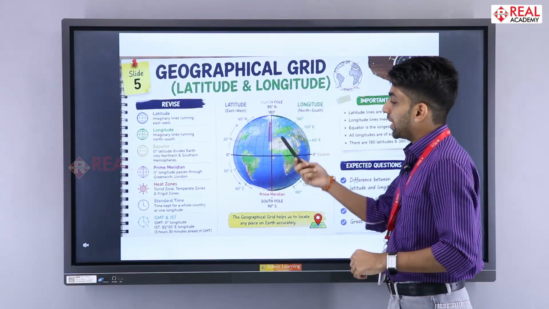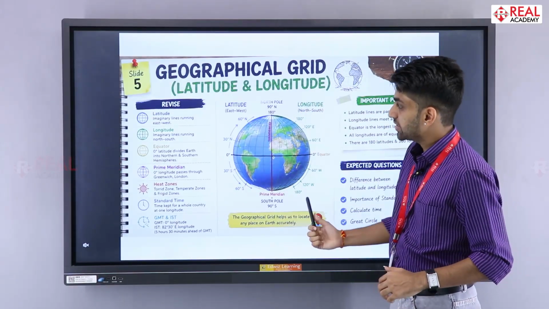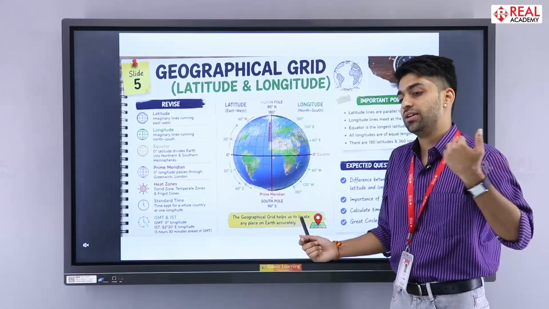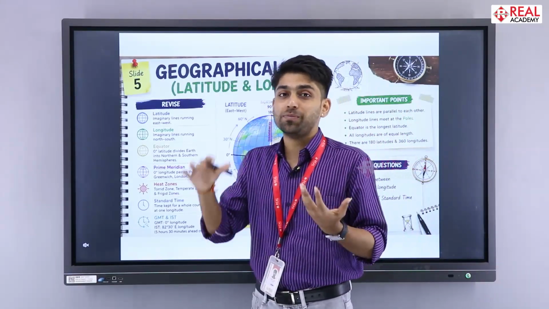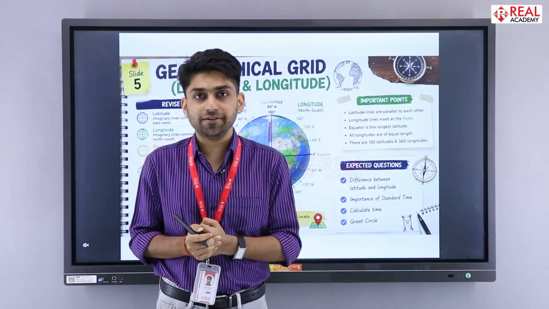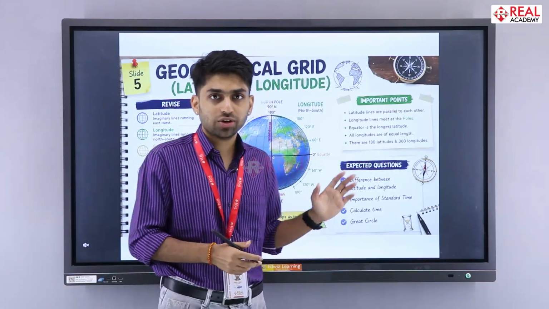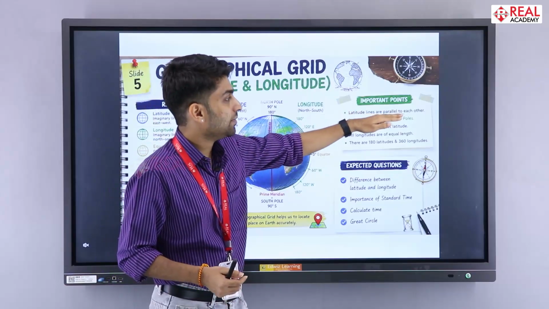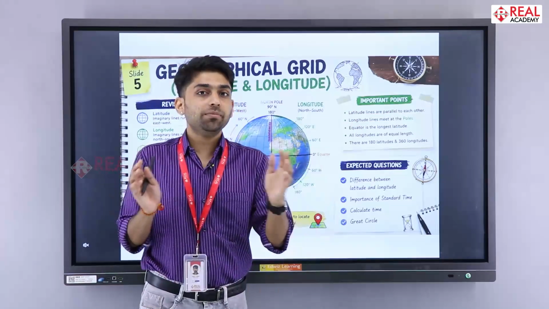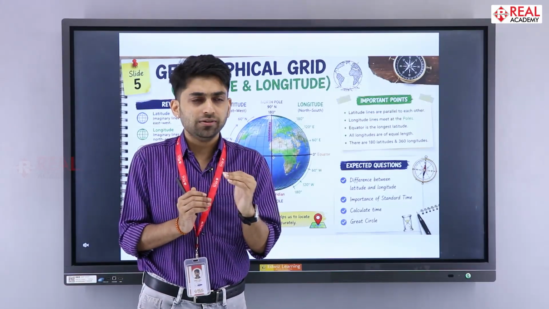So this is how our planet looks: North Pole, South Pole, Eastern Hemisphere, then Western Hemisphere. Then you also need to remember the tilt of our planet, that's 23.5 degrees. That is also one of the important things that you are supposed to memorize. Then important points: latitude lines are parallel to each other. They never meet each other, but they are always parallel.